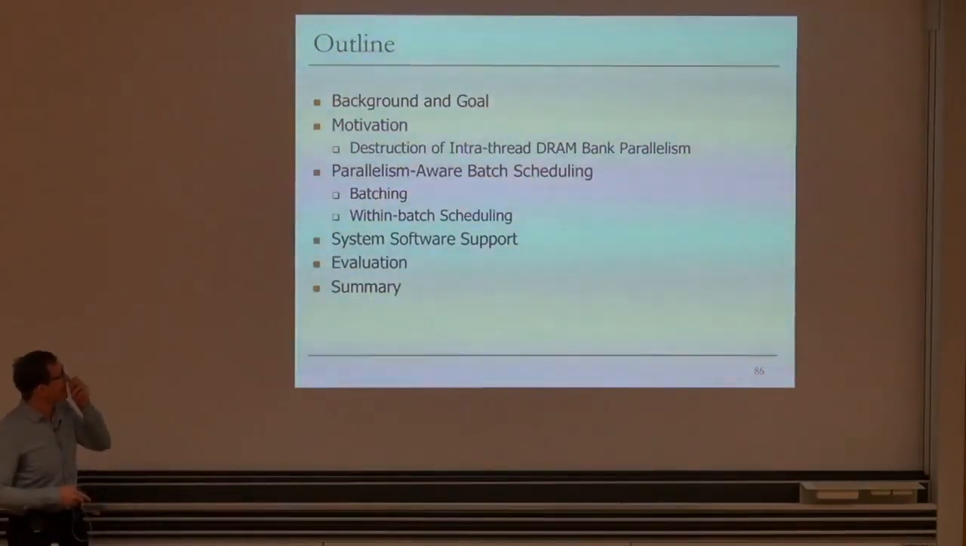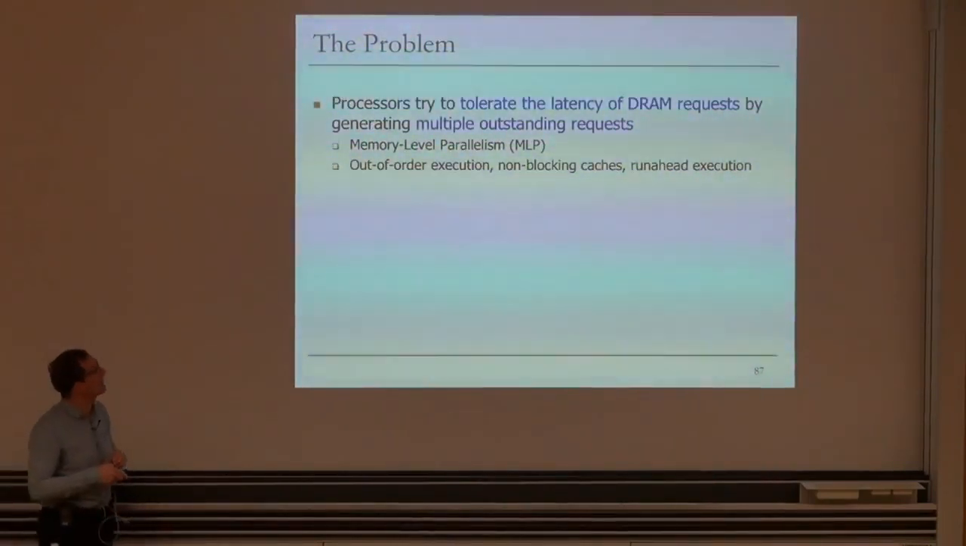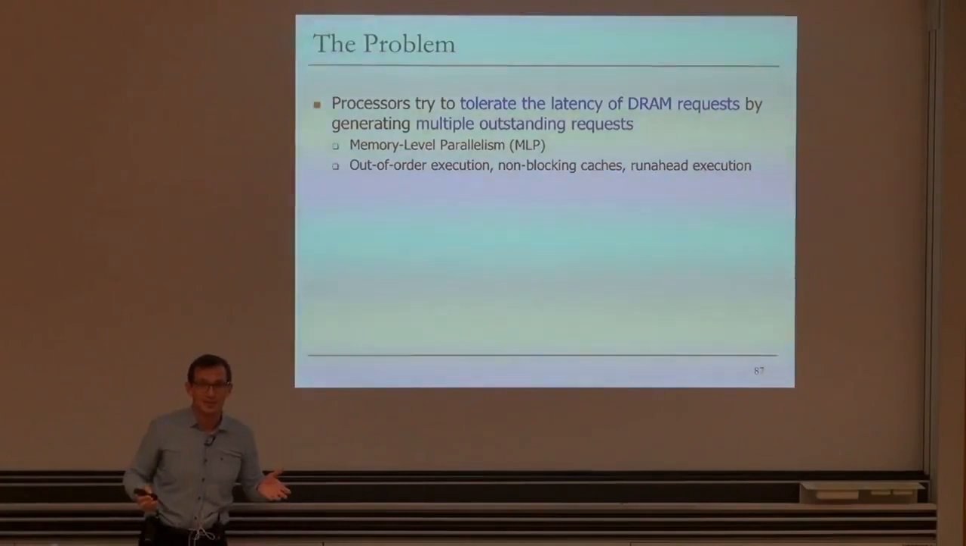So let's take a look at this DRAM bank level parallelism. That's one of the key contributions of the paper. And our motivation was that, actually. So what we observed is that when you're running multiple applications together, you can destroy the intra-thread bank level parallelism. So why is this important?